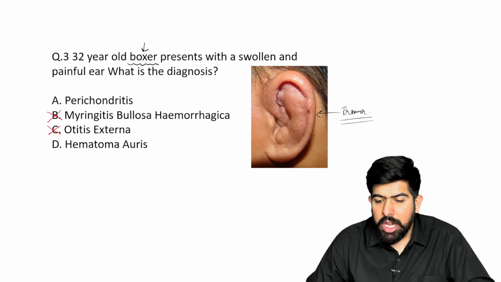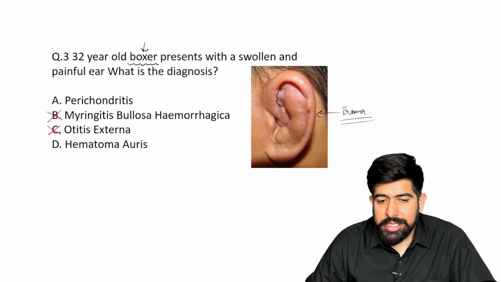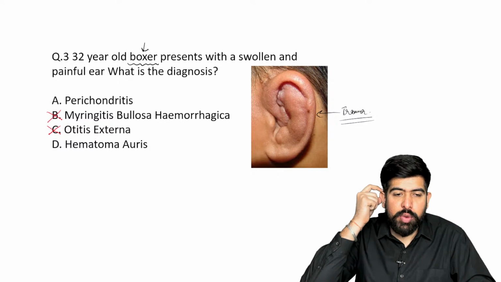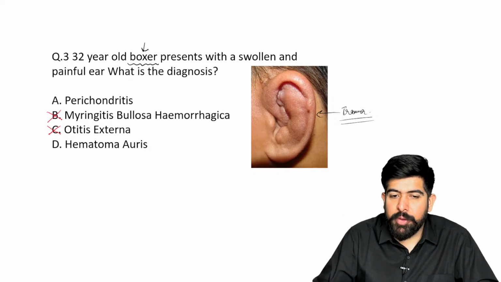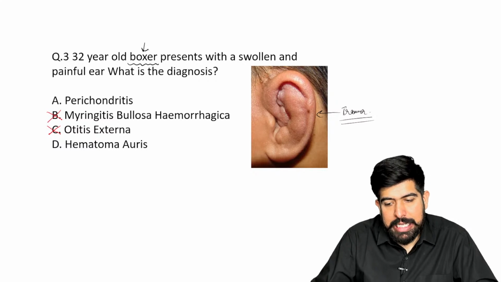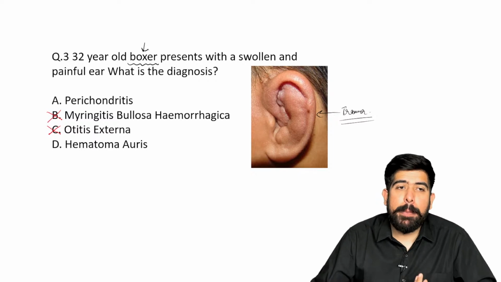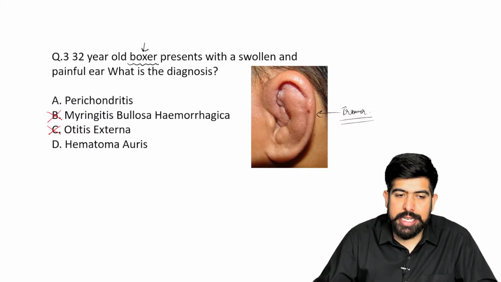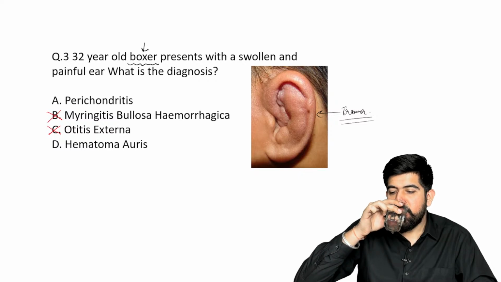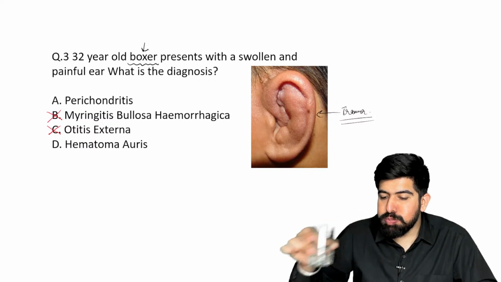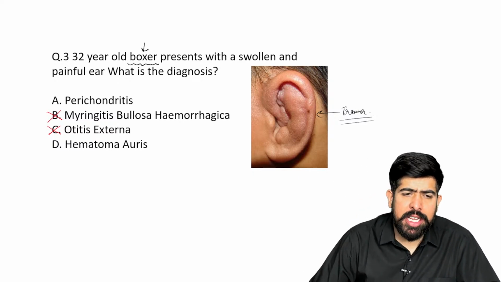Now the option which will confuse you is perichondritis, because the pinna is totally made up of cartilage. Yes or no? Write it down. Is it made up of cartilage or not? Yes, it is made up of the total cartilaginous part. So it can be perichondritis also.